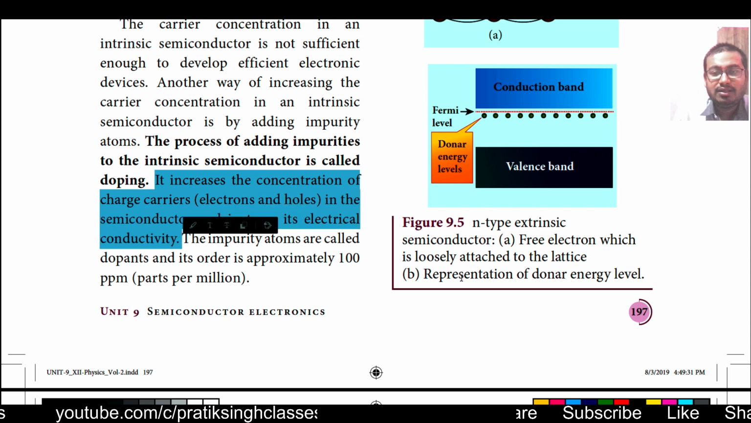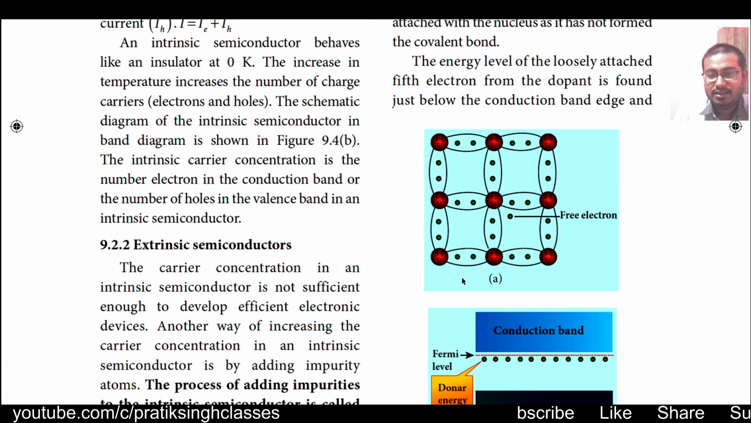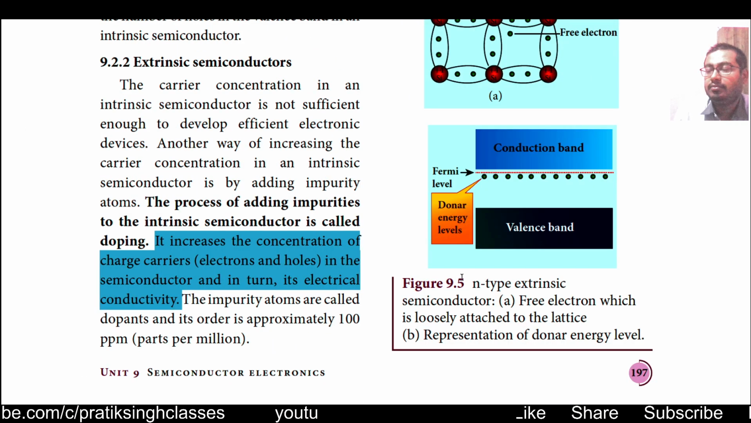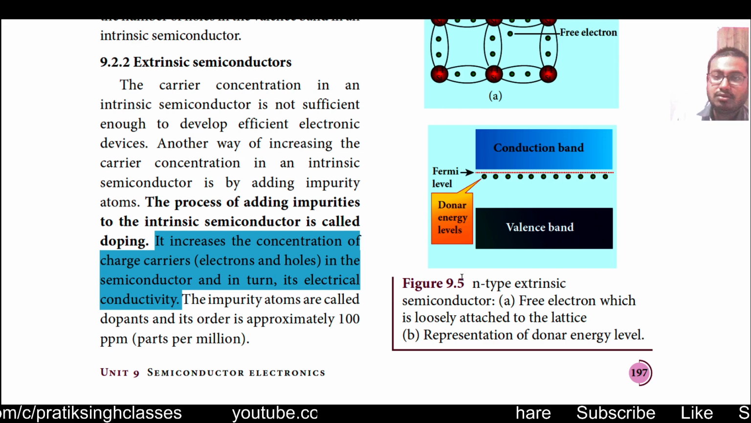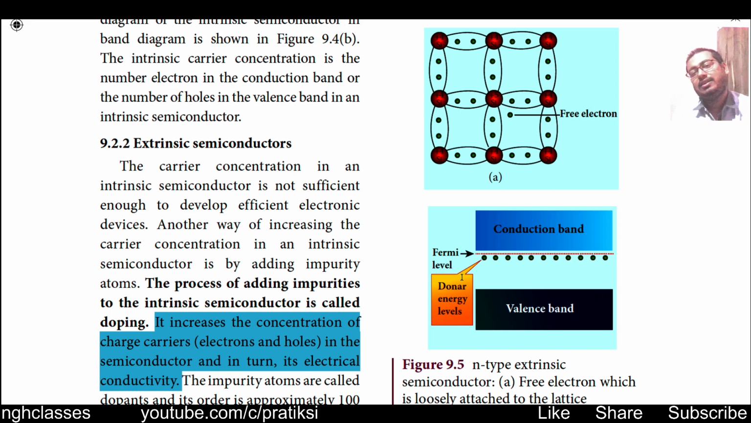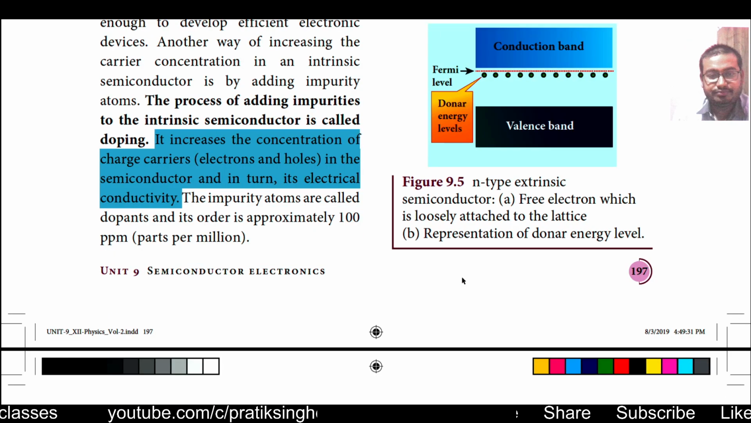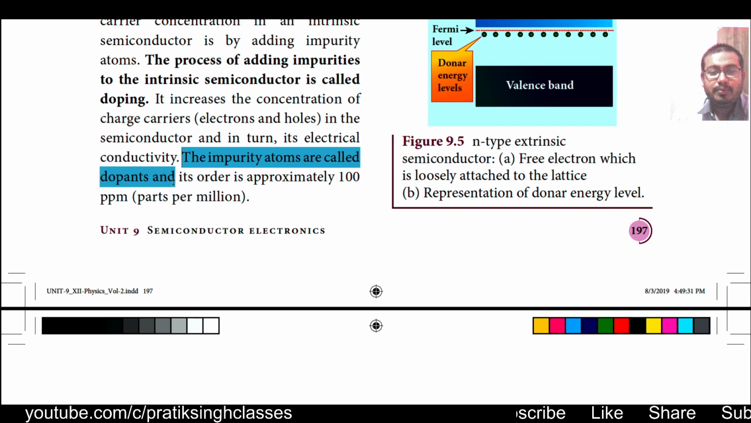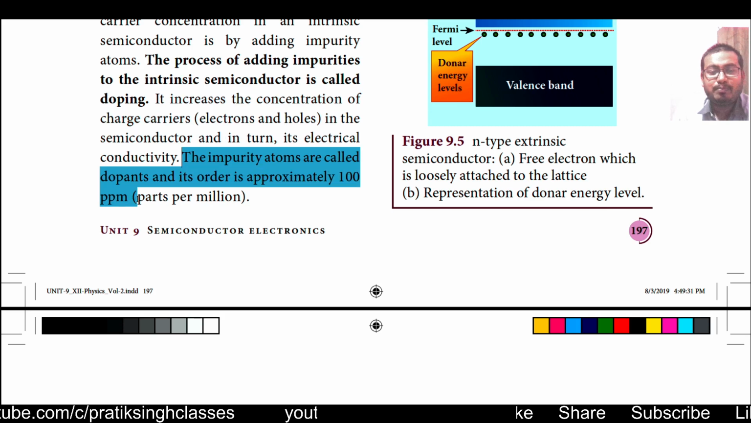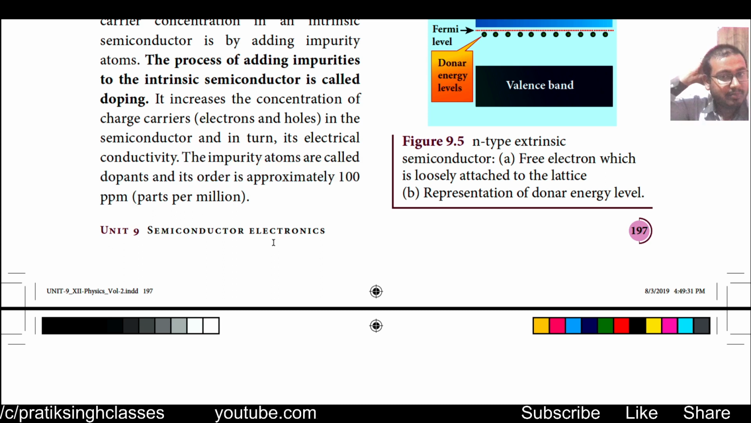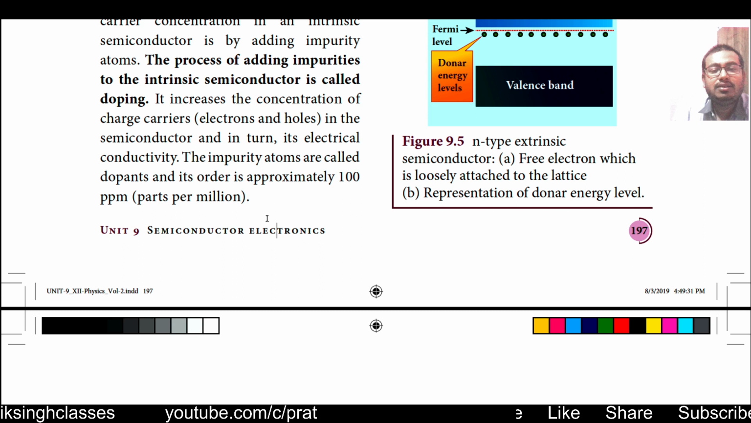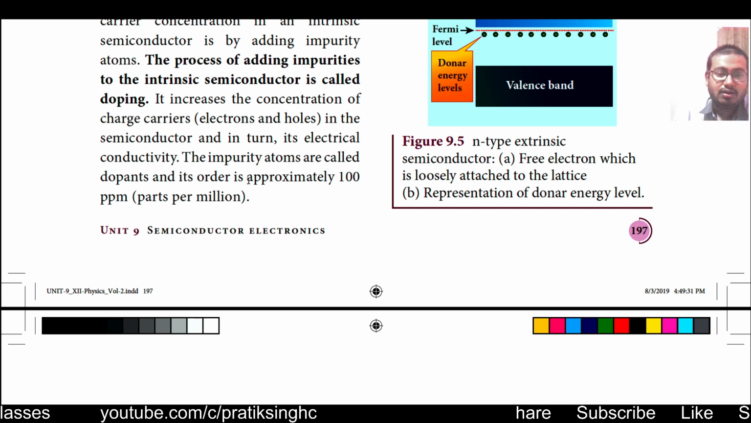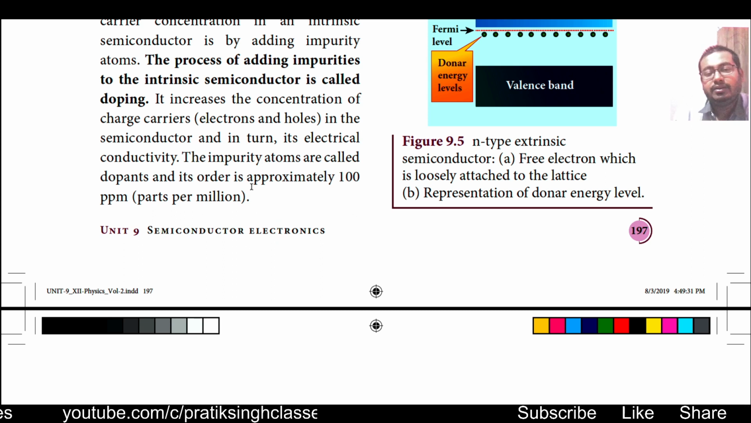Means whenever doping is done in a semiconductor, the availability of electrons or holes will increase, and because of that the conductivity of the semiconductor will increase. The impurity atoms are called dopants, and their order is approximately 100 parts per million. Means in 1 million parts of semiconductor we just put one part of dopants.